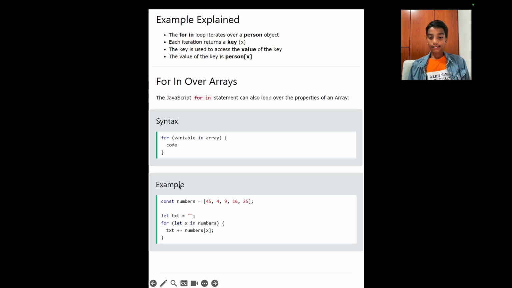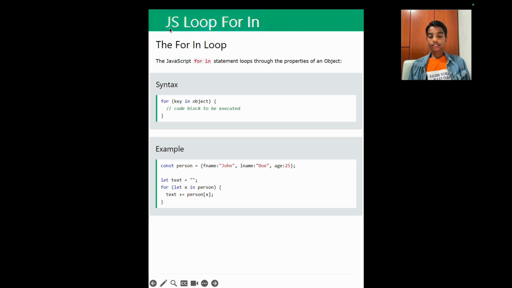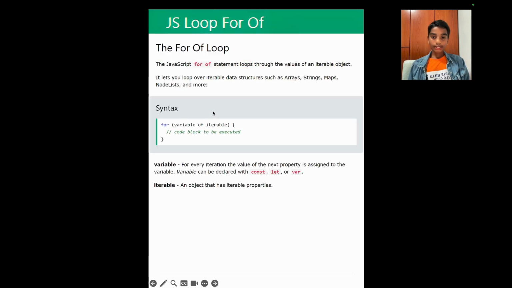As you can see, it is pretty similar to the syntax of for...in, but here we are writing a variable and an iterable on the other side instead of an object. So what is the meaning of variable here? For each iteration, the value of the next property is assigned to the variable. Variable can be declared with const, let, or var. And what is the meaning of iterable? Iterable is an object that has iterable properties.